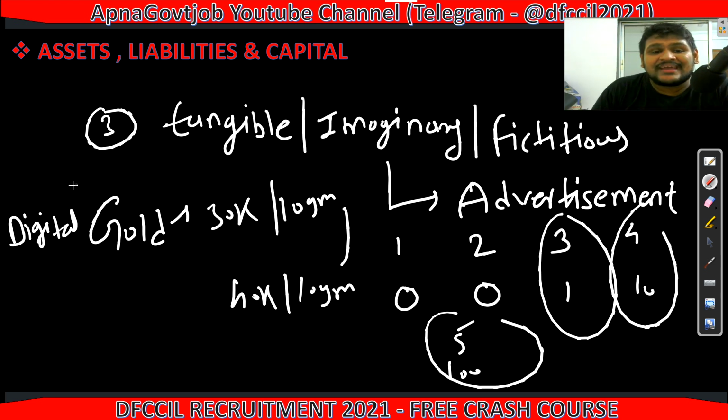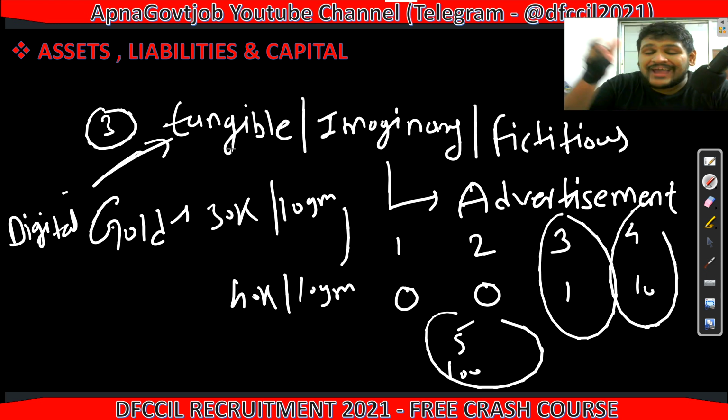We can take this example in intangible assets. They can also give you a question, for example digital gold, which can be considered under intangible asset, fixed asset, non-current asset, current asset. In short, any example they can take, you have to categorize it in terms of these three terms.